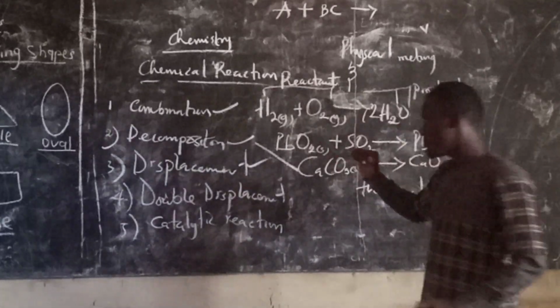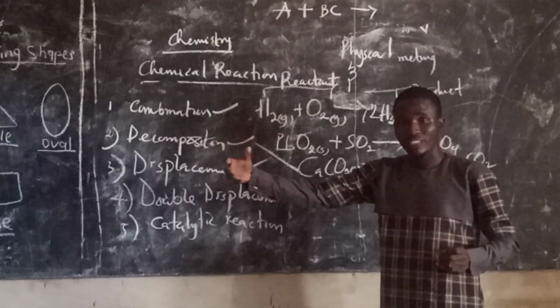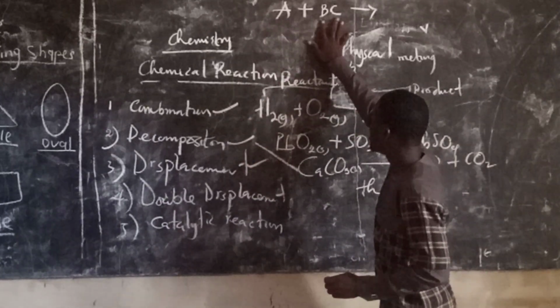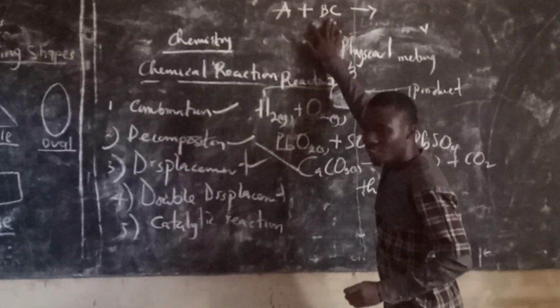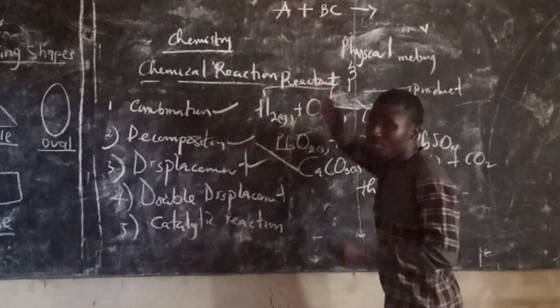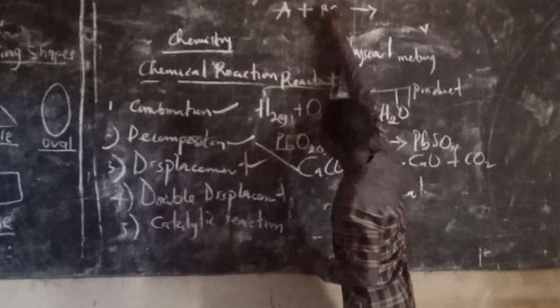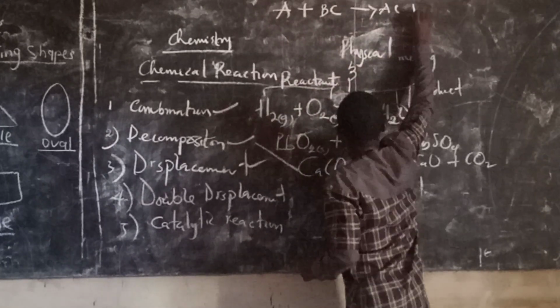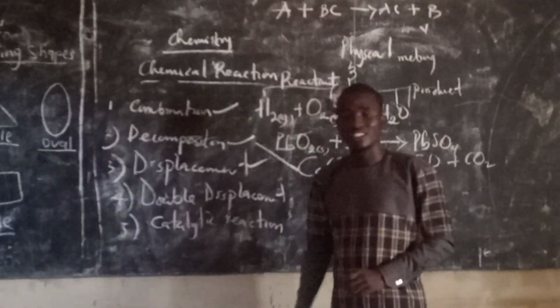Now to displacement reaction. This has to do with replacement. Let's take for instance, if A is reacting with BC, A is an element, BC is a compound. Now if A is more powerful than B, A is going to displace, that is, replace B. So it becomes AC plus B. This is a displacement reaction.